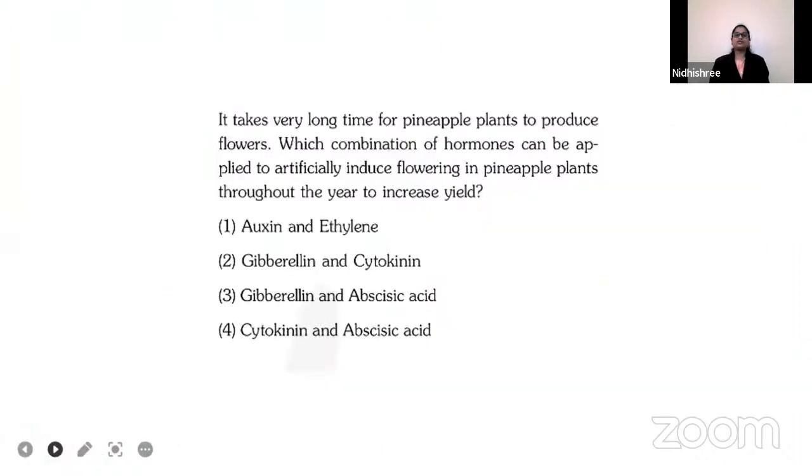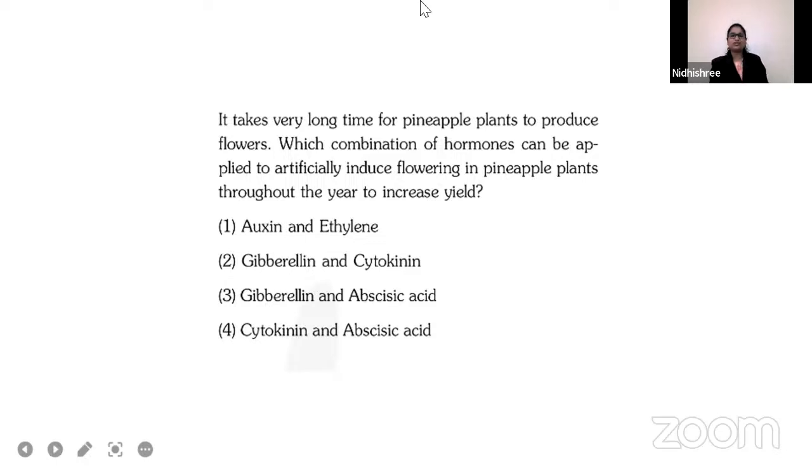So the next question goes like this. It takes a very long time for pineapple plants to produce flowers. Which combination of hormones can be applied to artificially induce flowering in pineapple plants throughout the year to increase the yield? Option A, auxin and ethylene. Option B, gibberellin and cytokinin. Option C, gibberellin and abscisic acid. Option D, cytokinin and abscisic acid.